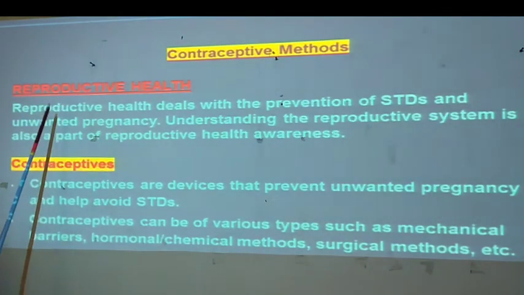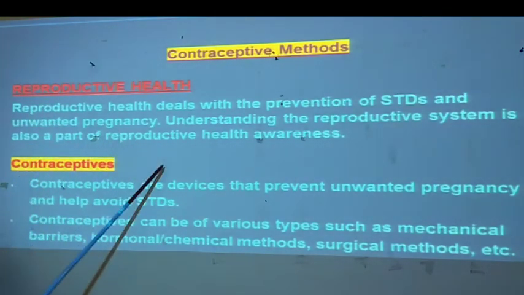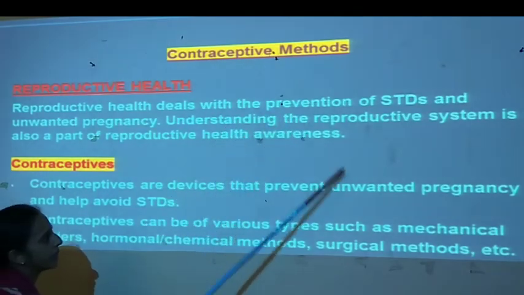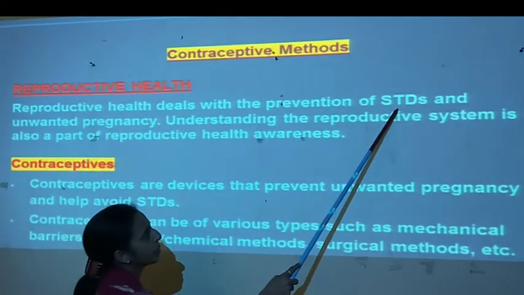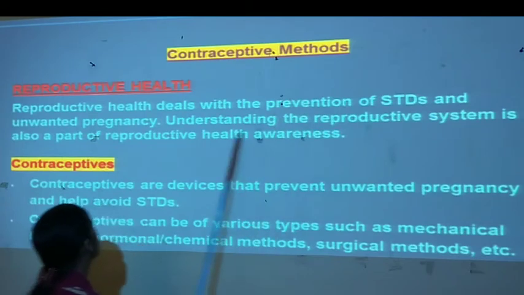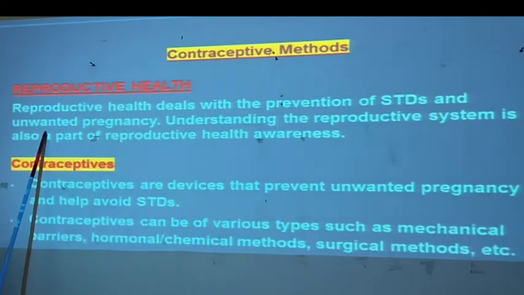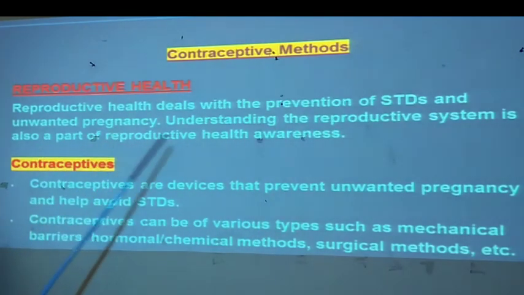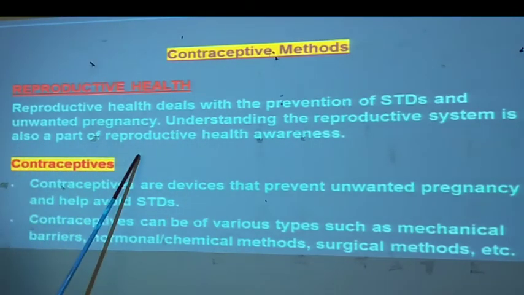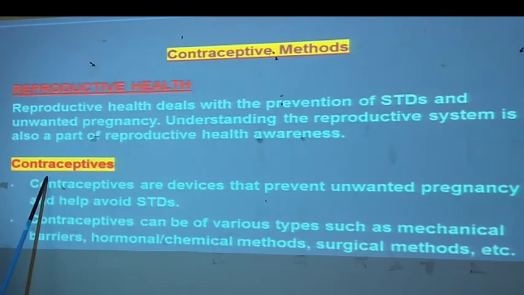Reproductive health deals with prevention of STDs, that is sexually transmitted diseases, and unwanted pregnancy also. Understanding the reproductive system is also reproductive health awareness. So this reproductive health awareness can be maintained by the use of contraceptives.